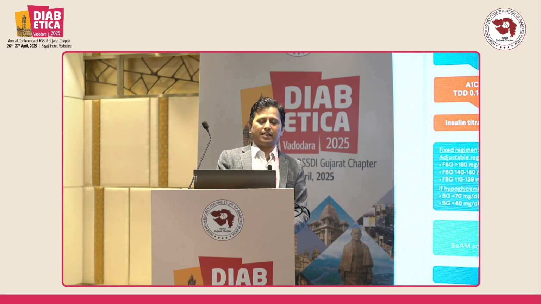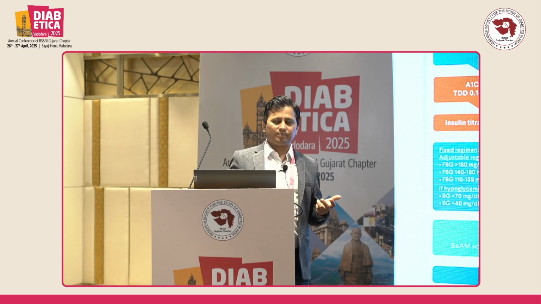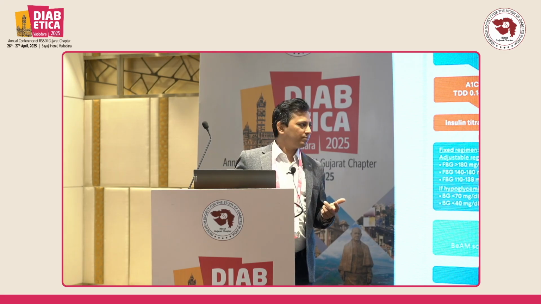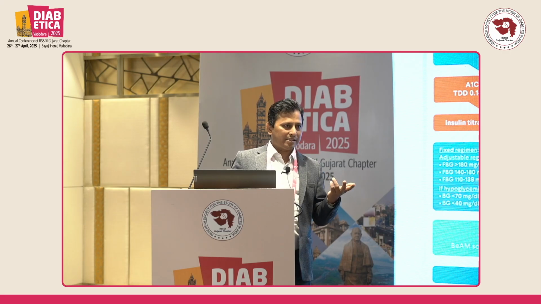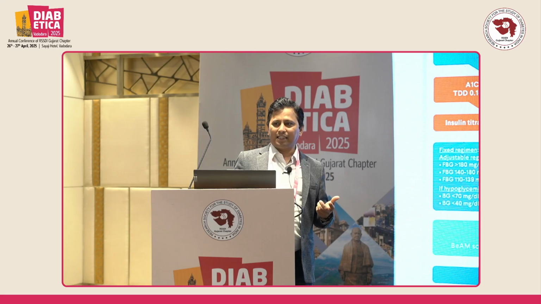But as we already discussed, if adding only basal insulin does not control the sugar, it is time to add prandial insulin. Now the question is how we can add prandial insulin. Can anyone tell me, first, what are the names of prandial insulin? Yeah, for each meal. But what are the available options? Glargine is the basal insulin that we already discussed. Degludec is there. Now, what are the options for prandial insulin?